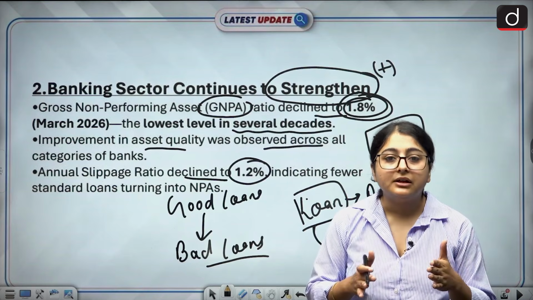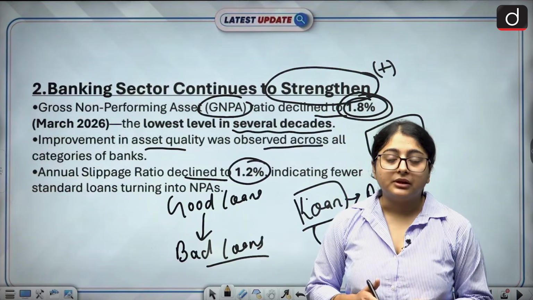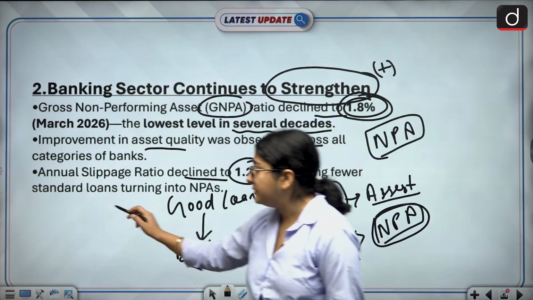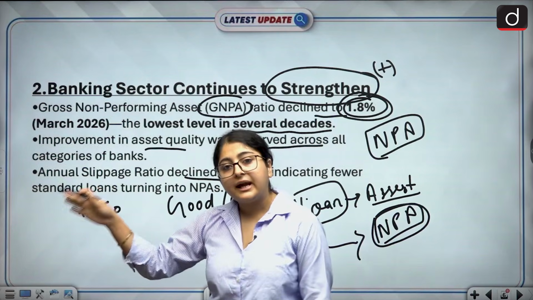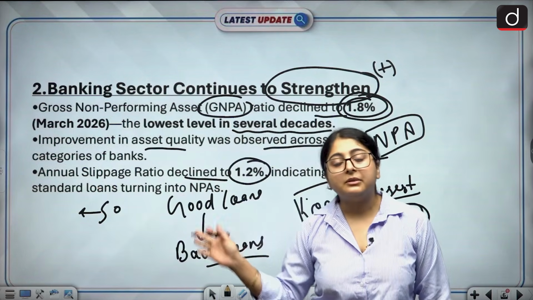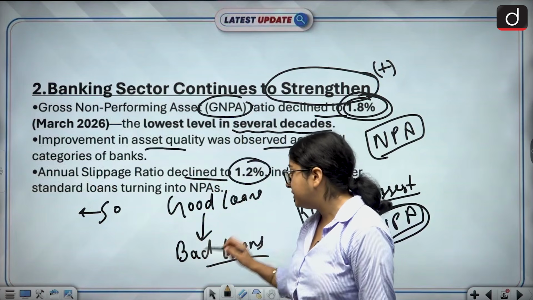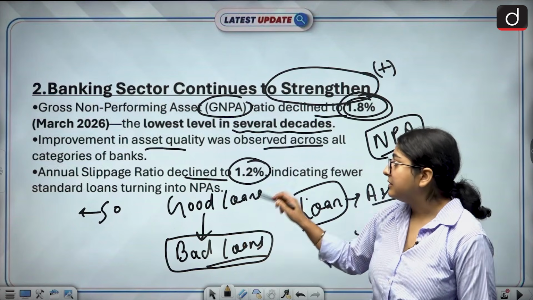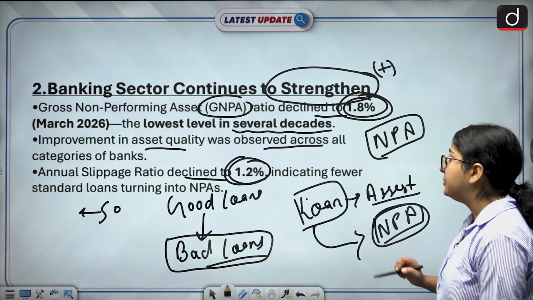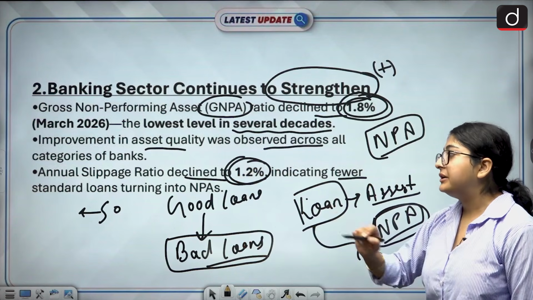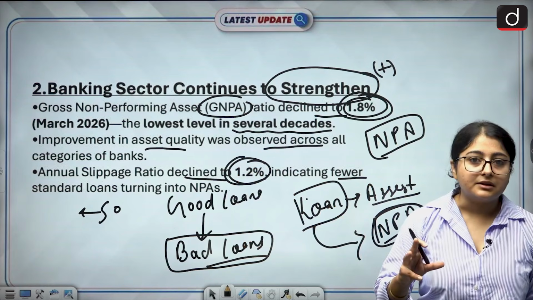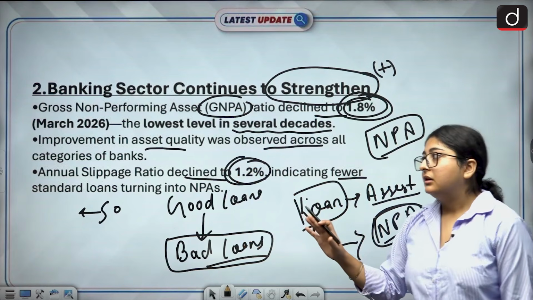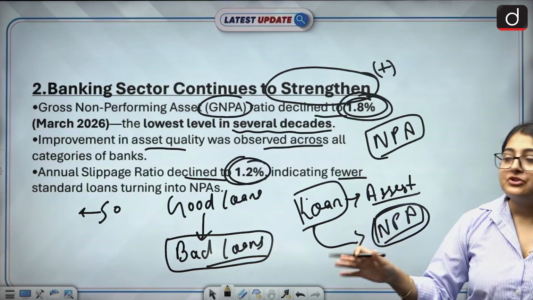But in 2023, only 40 people are repaying their loans on time. That means the 50 people who were in the good category in 2022 have slipped into the category of bad loans. So the slippage ratio has also declined. It has come down to 1.2%, indicating fewer standard loans turning into NPAs. Okay, are you able to understand these points? Shall we move forward?